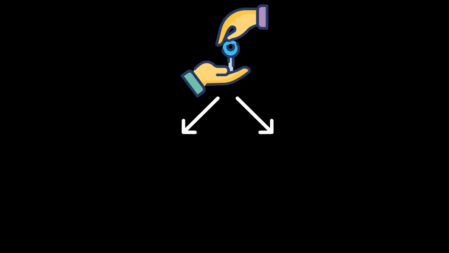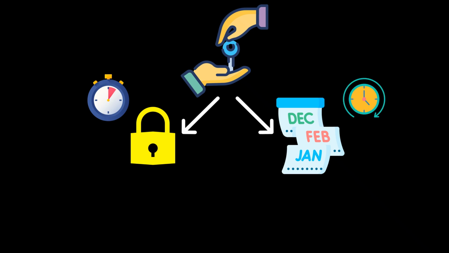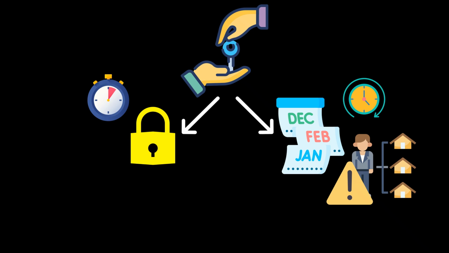There are 2 types of leasing for a home: fixed-term lease and month-to-month lease. The former lasts for a set period of time, while the latter doesn't. Month-to-month leases can be stopped anytime, but you must inform your landlord 30 days prior.